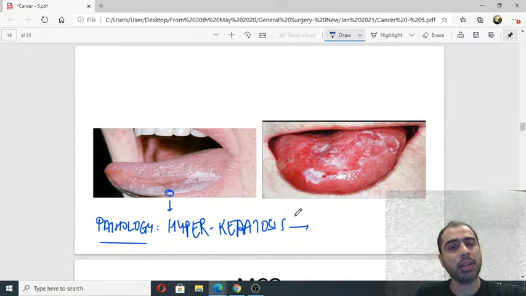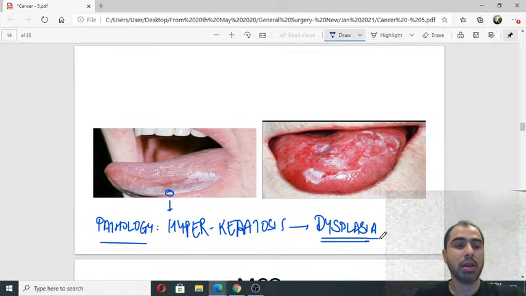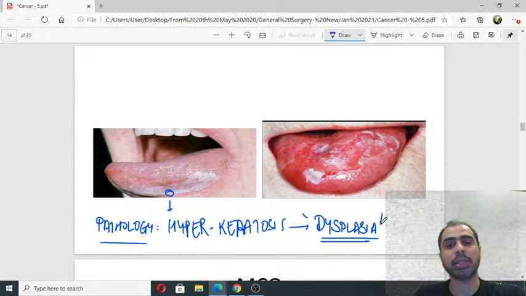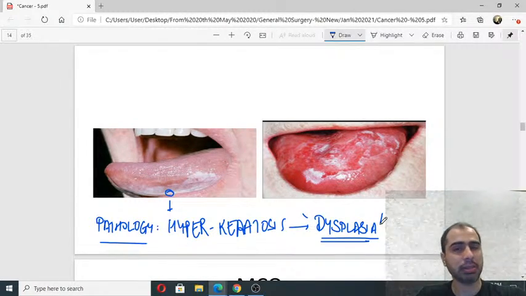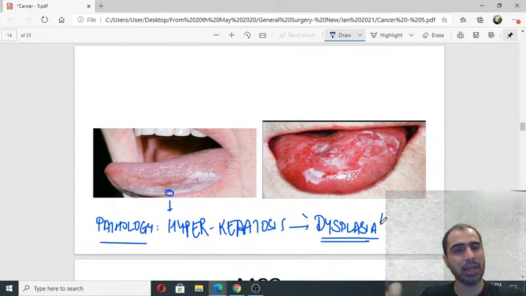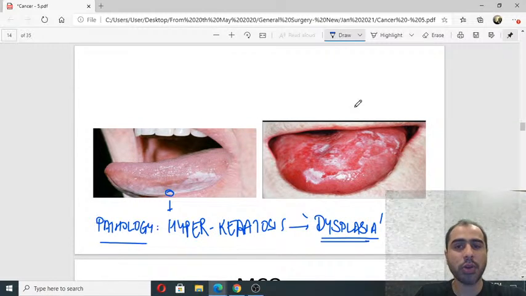If this epithelium undergoes dysplasia, then I know it is a true precursor lesion. So dysplasia can be seen. But dysplasia is not a feature of leukoplakia. It is when leukoplakia undergoes dysplasia that I say now it is turning to malignancy. It's like Barrett's esophagus. Barrett's is what? Columnar epithelium or columnar metaplasia. Same thing over here, hyperkeratosis. That's why Barrett's can be characterized. This cannot be characterized.